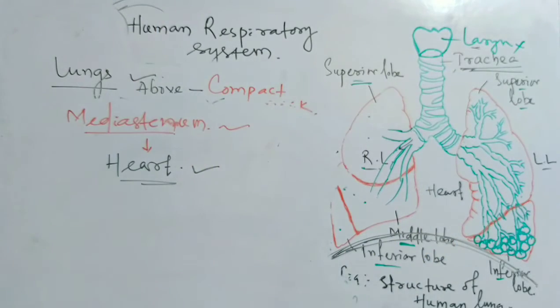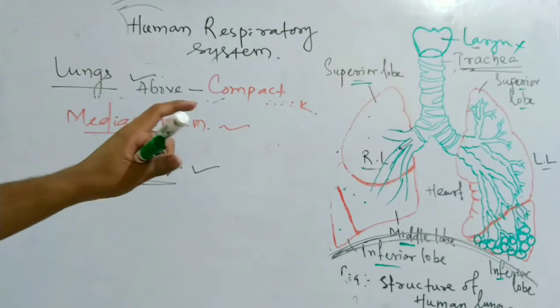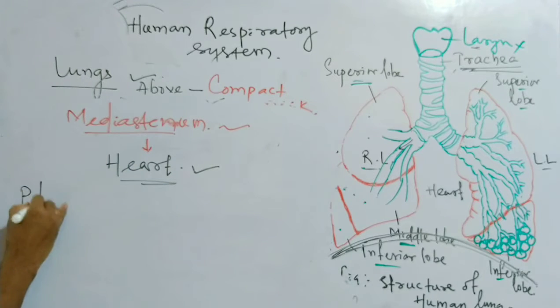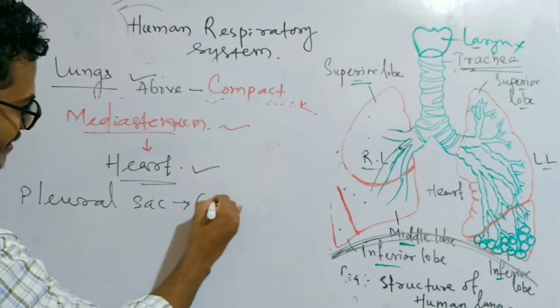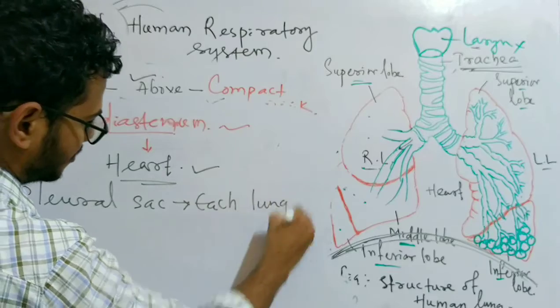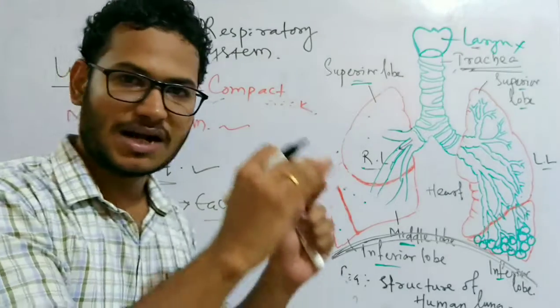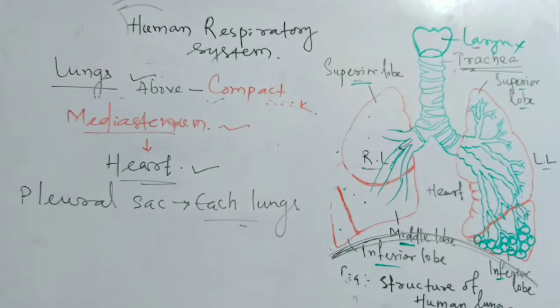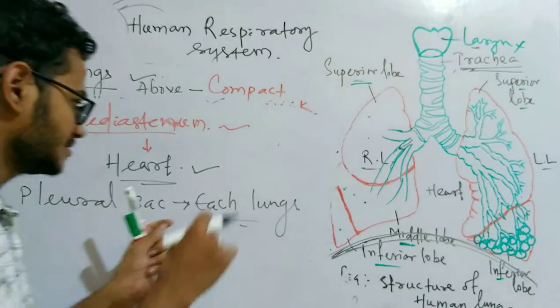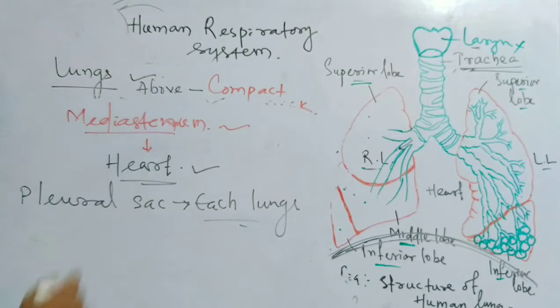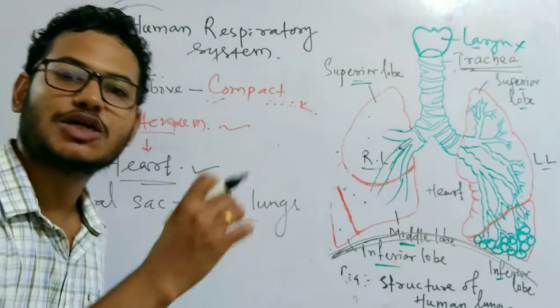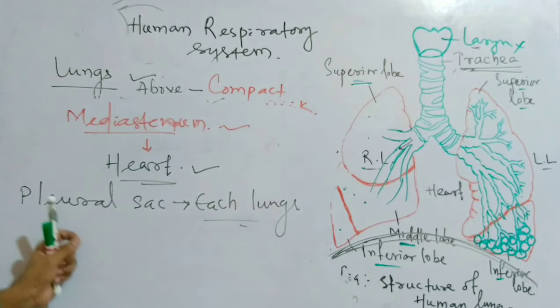Okay, clear? Then pleural sac covers each lung. Another important thing, pleural sac, it covers each lung. So the lung has a pleural sac which guards the lung, and it contains pleural fluid, because the pleural sac is made up of two linings. There are two membranes, pleural membranes, and in between the two membranes there is the pleural sac.